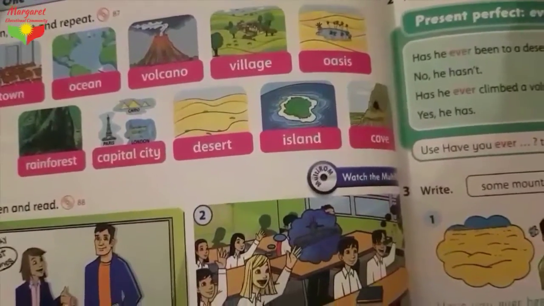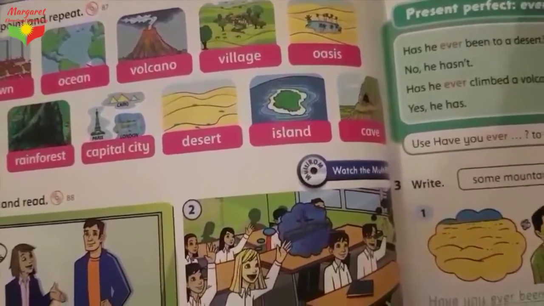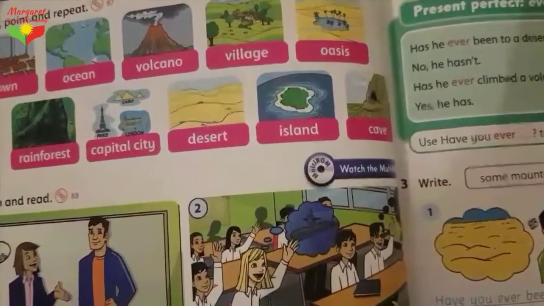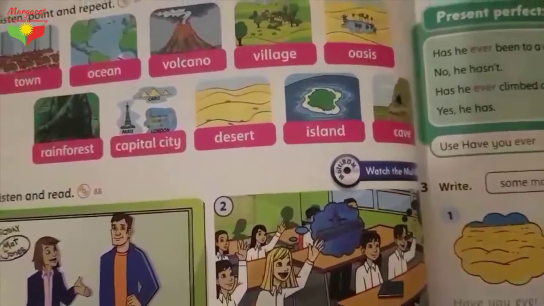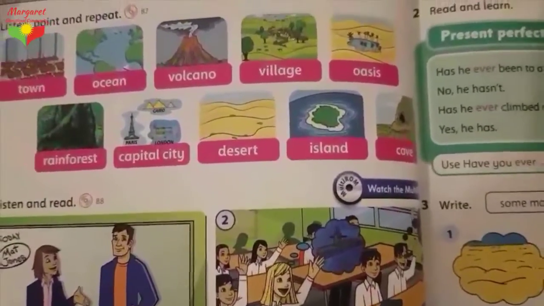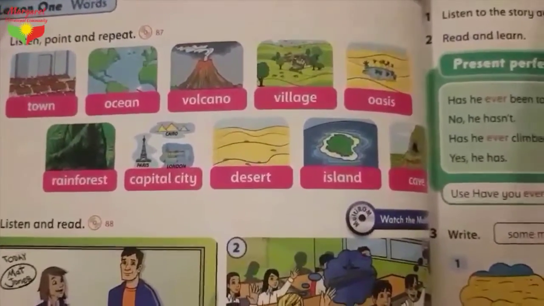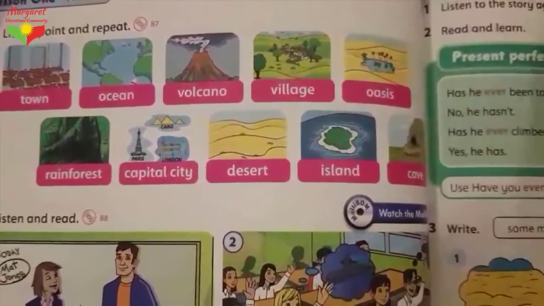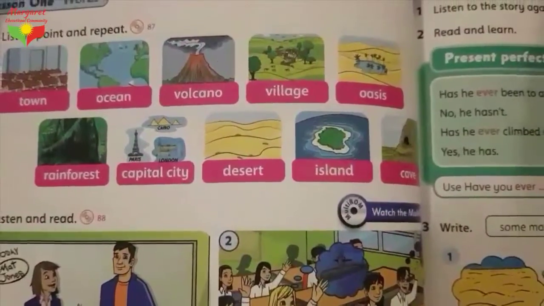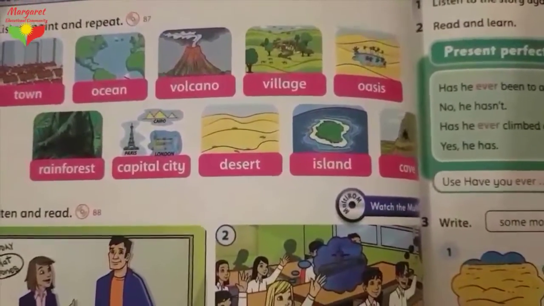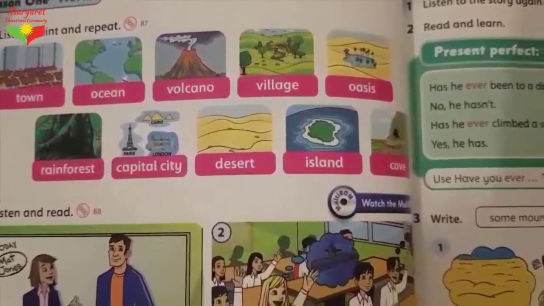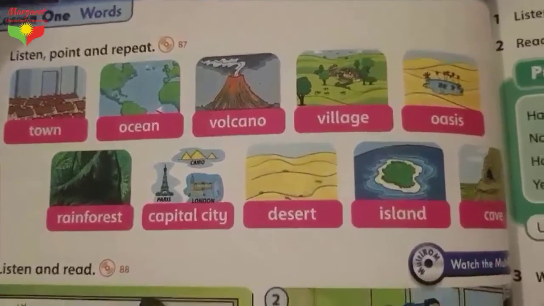Let me tell you something else. All of the words are nouns. It means that they are not verbs, adverbs or adjectives. They are nouns. Why? Because they are place names. Okay, now let's start to study them one by one. So, dear students, let's start with the first word.